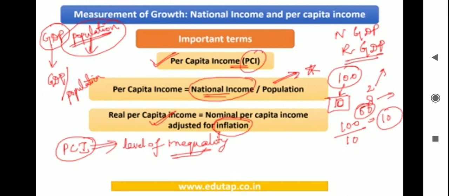I can just come out with a rough figure saying that yes, each person is going to get 10 rupees. But that is not the case, right? Each person is not getting an equal amount of money. That is why we have the inequality, and that is why there are poor and rich people in a country. This is what inequality is, and this is what is not captured in per capita income, right?